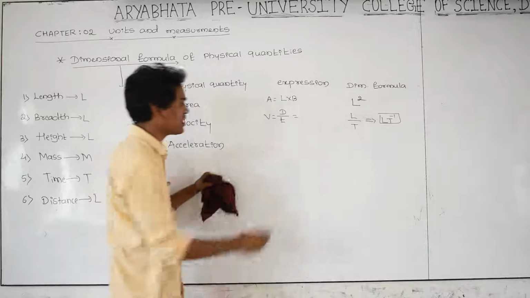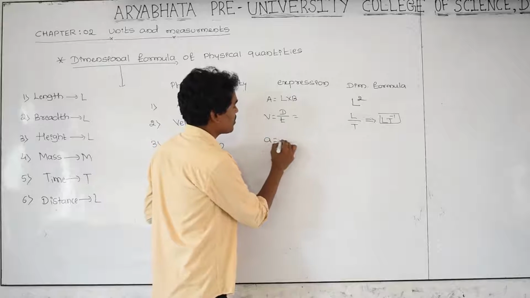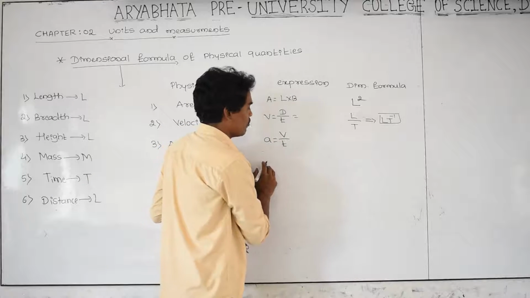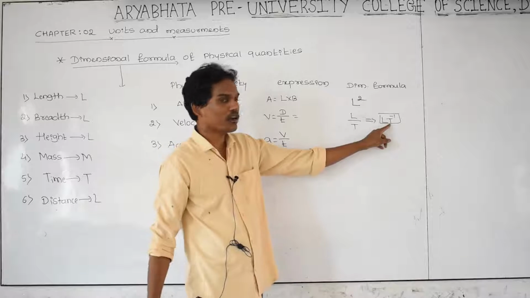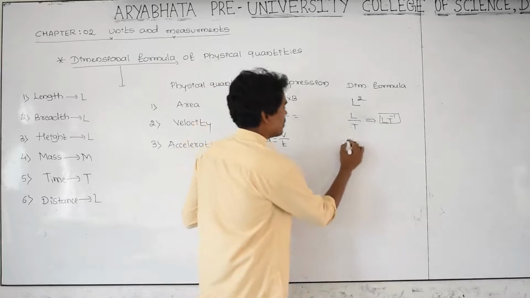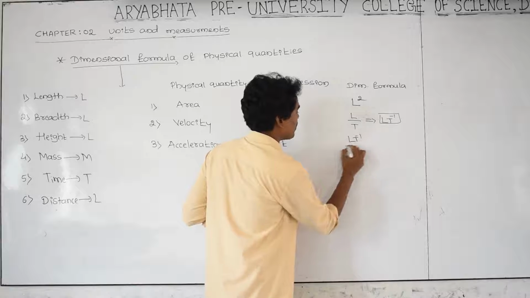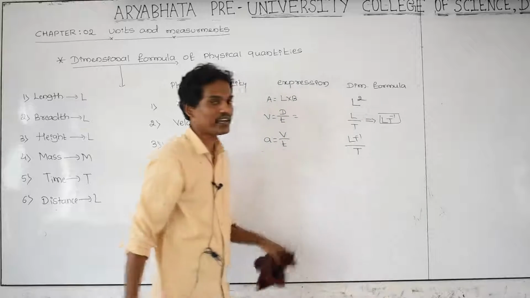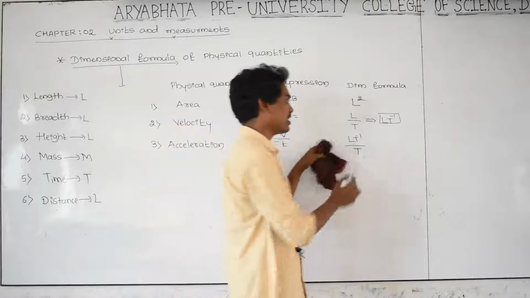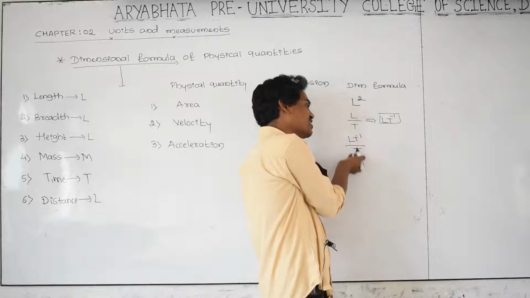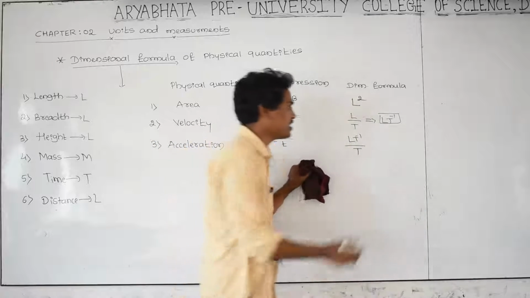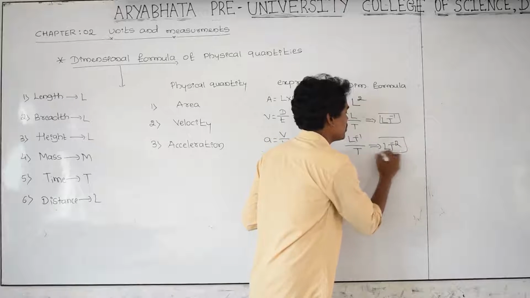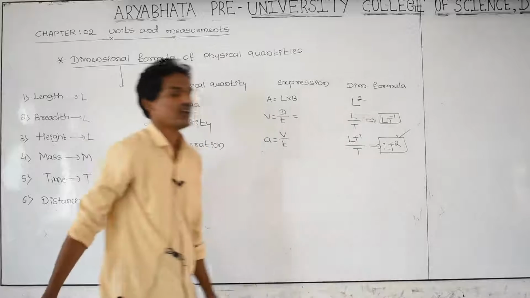As you know very well, acceleration is equal to velocity divided by time. Velocity is LT raised to minus 1, divided by time, which is capital T. Take T to the numerator, it becomes minus 1. LT raised to minus 1, already one minus sign is there, so take one more minus, that becomes LT raised to minus 2. This is the dimensional formula for acceleration.